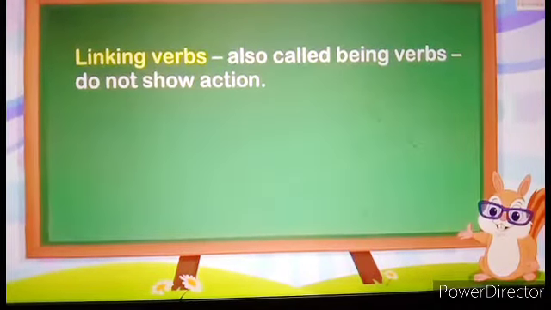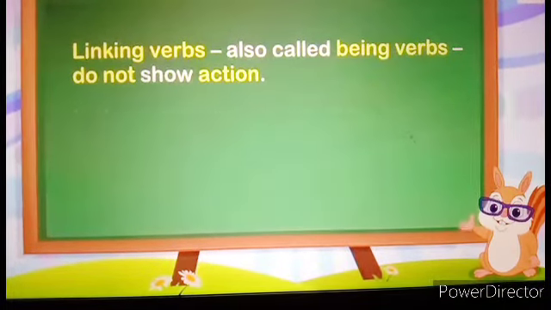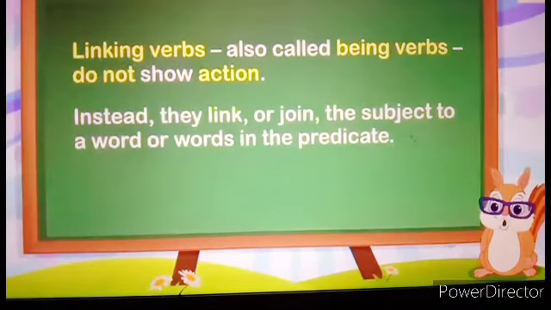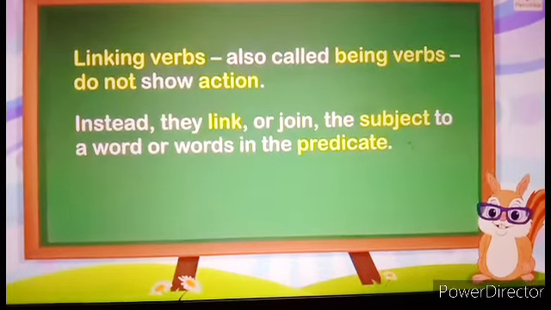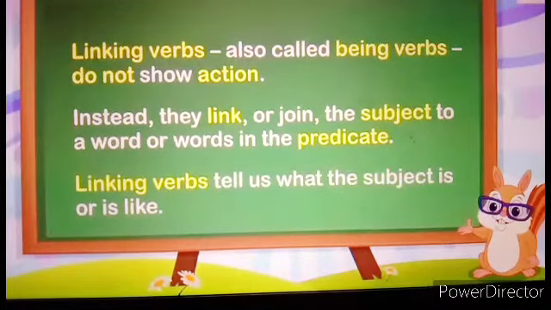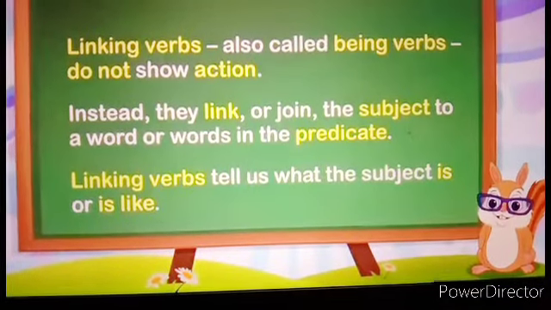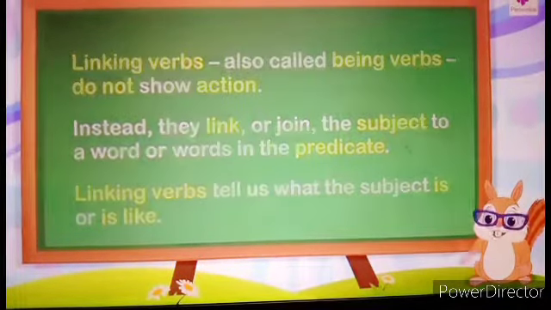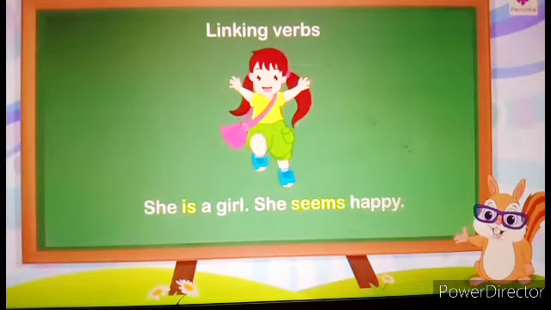Linking verbs, also called being verbs, do not show action. Instead, they link or join the subject to a word or words in the predicate. Linking verbs tell us what the subject is or is like. Linking verbs: She is a girl. She seems happy.